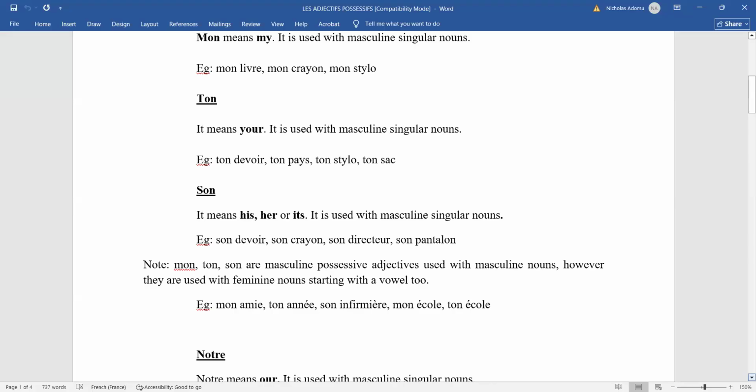So it is established that mon, ton, son are masculine singular possessive adjectives, but when there is a feminine singular noun which starts with a vowel, we can still use mon, ton, son for them. I hope we understand this point so that we know how to use them.